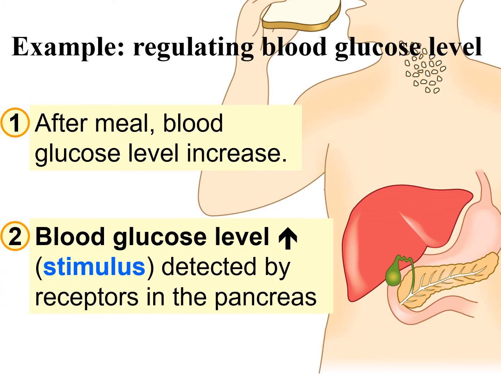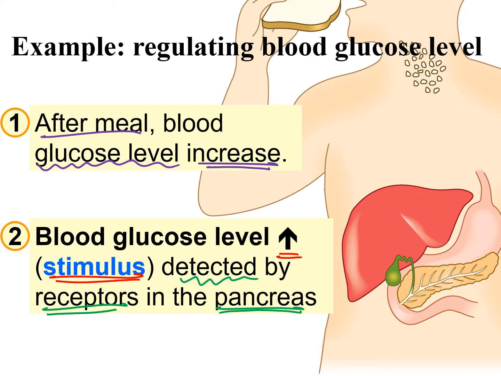Let's take a look at the case of a healthy individual. For a healthy individual, after eating a meal, the blood glucose level should increase. 血糖上升。When there's an increase in the blood glucose level, this increase is a stimulus, which is detected by the receptors in the pancreas 胰臟.